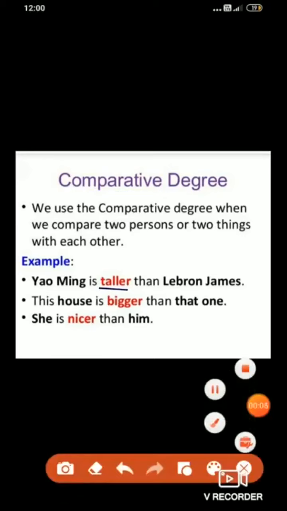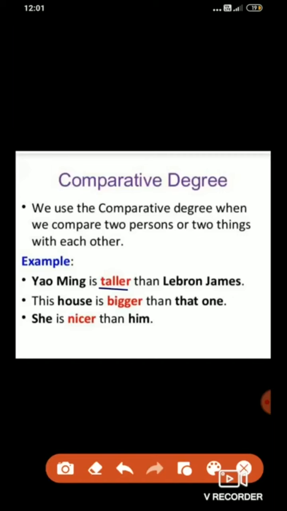So the comparison is made between two persons. Which are the two persons here? Yao Ming and LeBron James. So who is taller than LeBron James? Yao Ming. Yao Ming is taller than LeBron James. So this is an example of comparative degree. Why? Because there is comparison between two persons. And what is the adjective there? Taller. Now in positive degree we use the adjective tall. In comparative degree we add er to the adjective. Tall, taller.